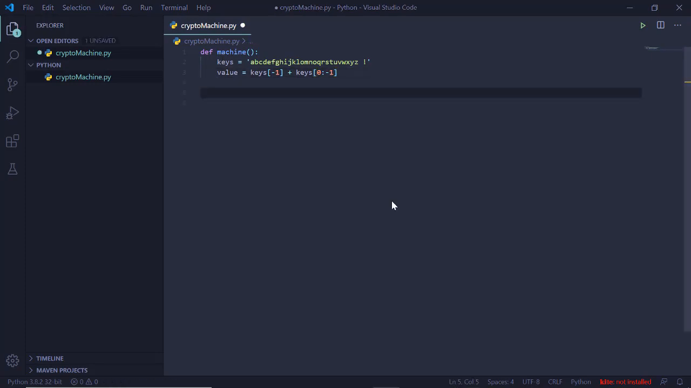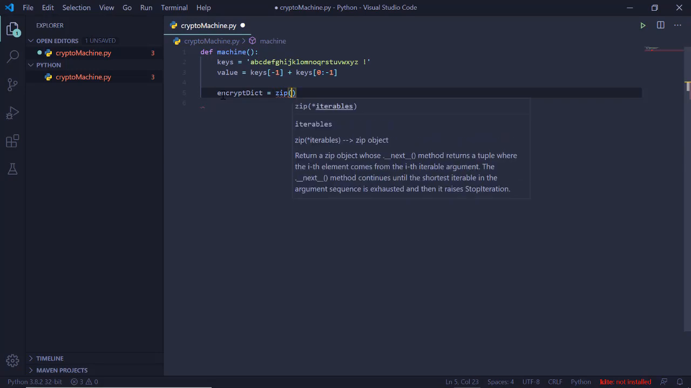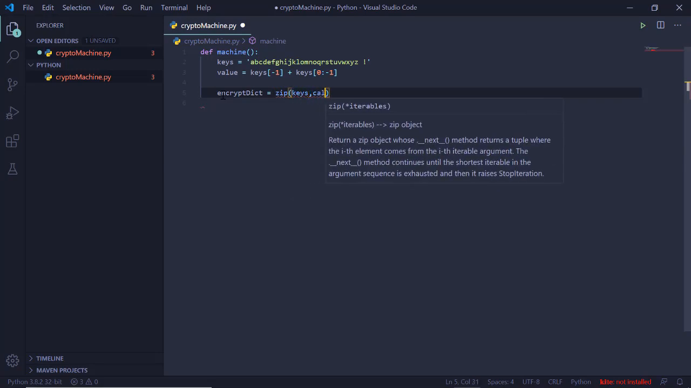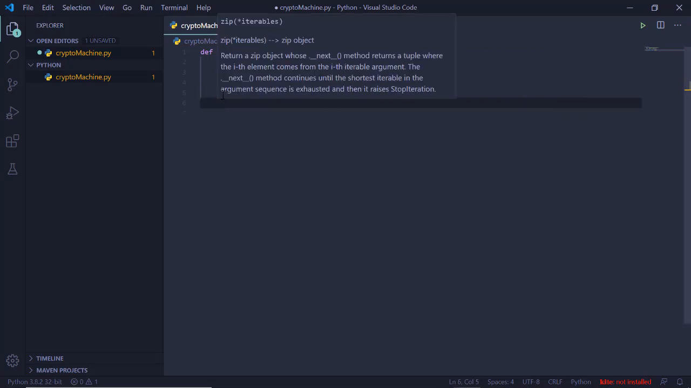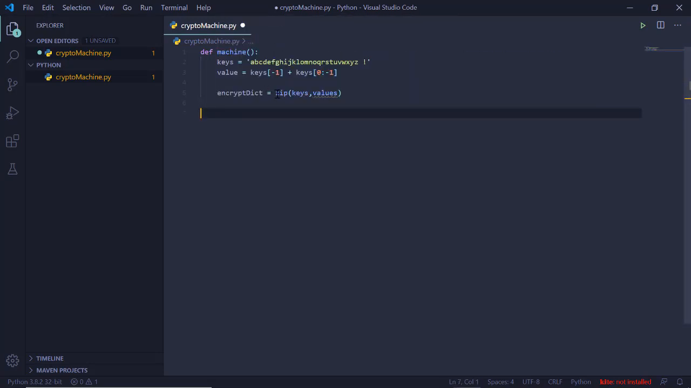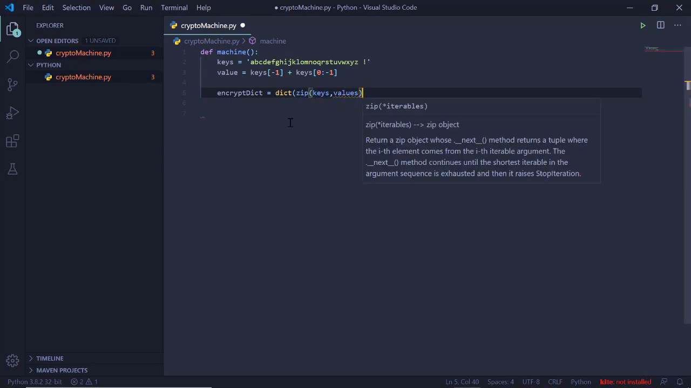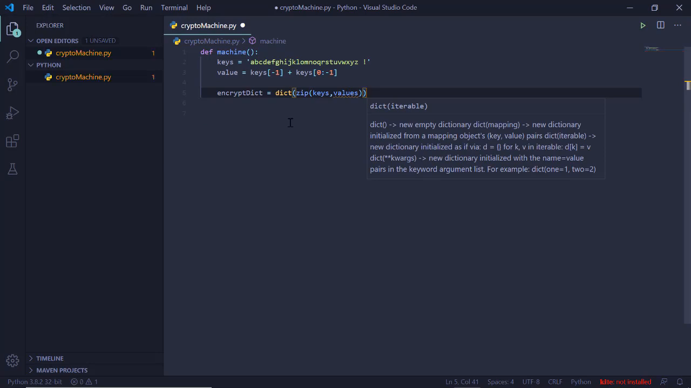Okay, so let's create our dictionary. Let's name it encrypt dictionary, and we will create this dictionary using the zip method, right? In the zip method, we will pass the string keys and values. Okay, keys and values, simple. So this is how we will create our first encryption dictionary. Also we will need to convert it into dictionary form using the dict constructor. So this is how our first dictionary will work, that is the encryption dictionary.